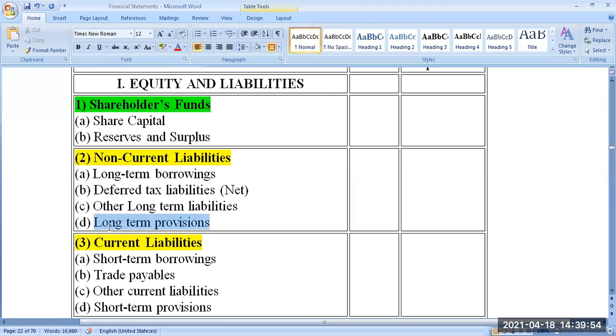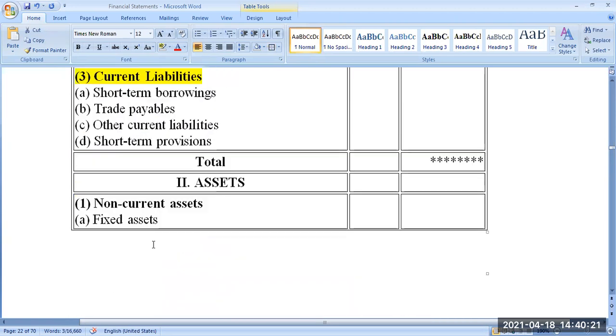Suppose you need the money after 5 years to redeem your debenture. 5 rupees you are going to give extra to the debenture holder more than the face value. That 5 rupees loss, how do you make that 5 rupees provision? Every year you set aside 1 rupee. After 5 years you will have 5 rupees for one debenture. Such provision is recorded in long-term provisions. Okay. Then current liabilities.